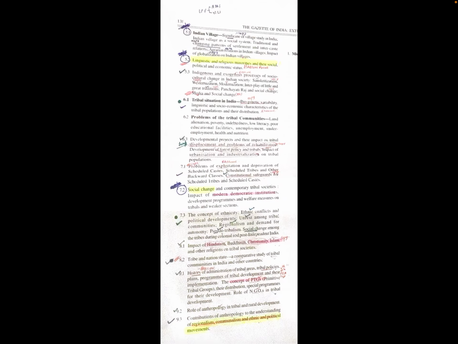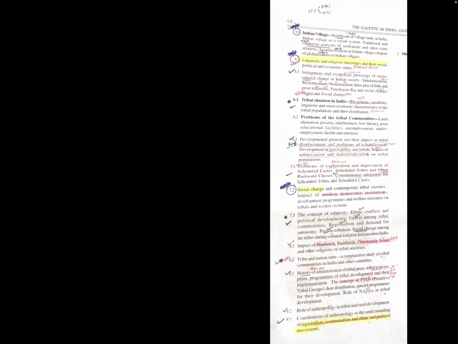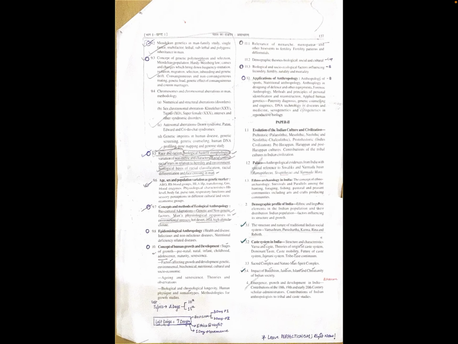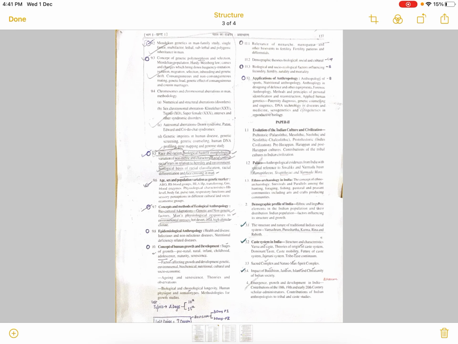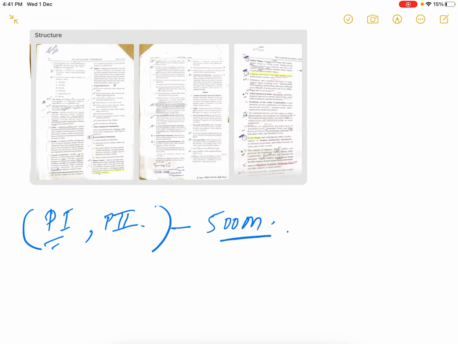Further, we have in this paper applied anthropology. In applied anthropology, there are topics that are also helpful to us in the GS paper. Like the topics related to vulnerable sections, the PVTGs, particularly vulnerable tribal groups, the problems faced by these groups, and the government programs and constitutional safeguards related to them. So this is the brief introduction about the syllabus.